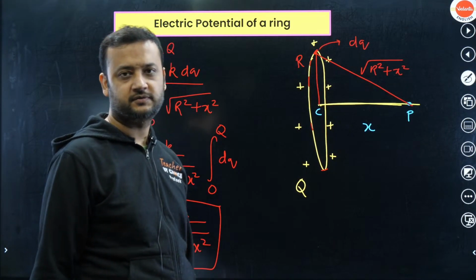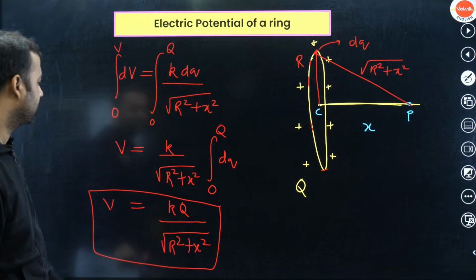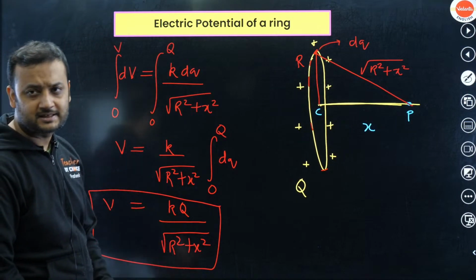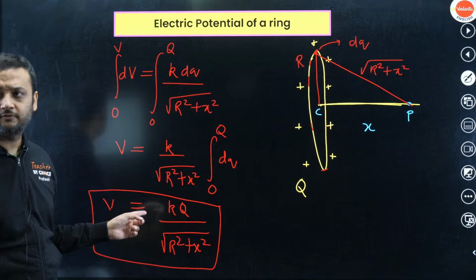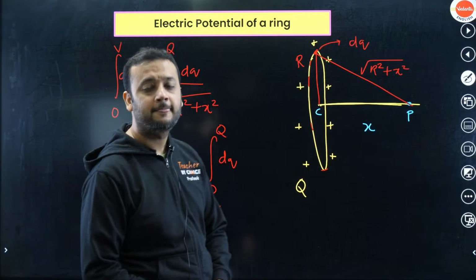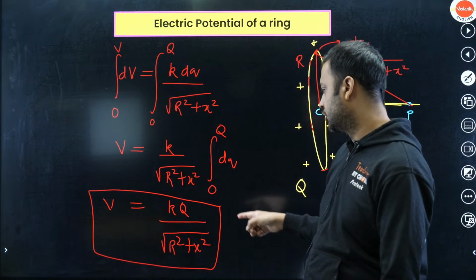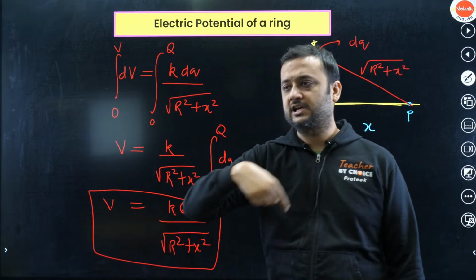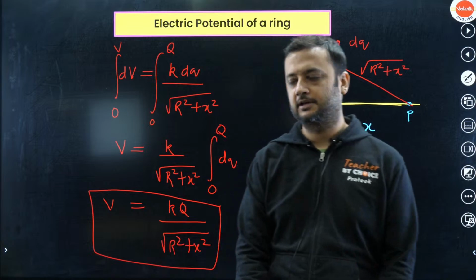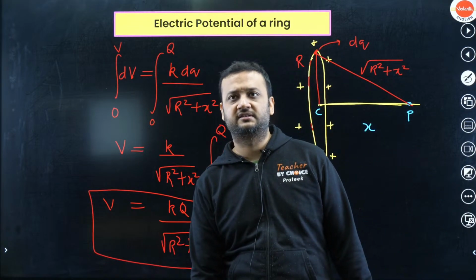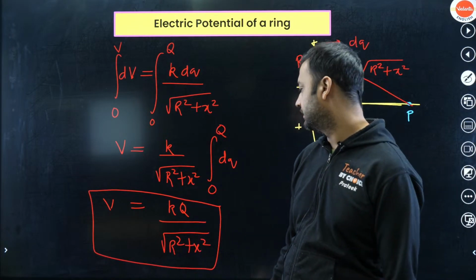By the way, what is the formula? kq upon under root of r square plus x square. See this formula very carefully, because I will use this formula in deriving the potential of a disk. So what is Q here? Remember, capital Q represents the total charge on the ring.